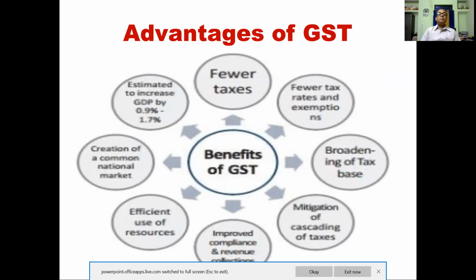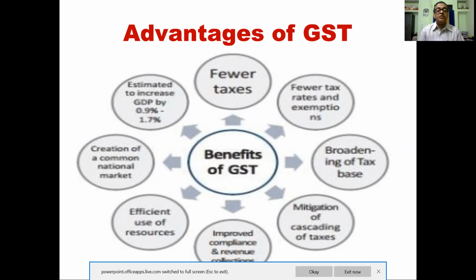Now I am discussing the advantages of GST. Actually, earlier there were so many taxes, so now there are fewer taxes, and broadening of the tax base, mitigation of cascading of taxes. Sometimes people were not paying tax, so that is also now not possible.